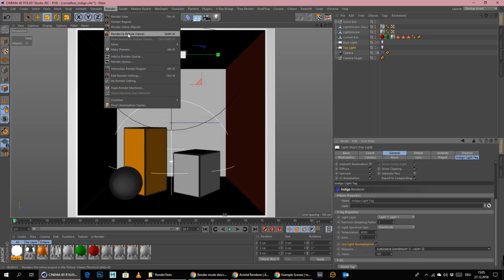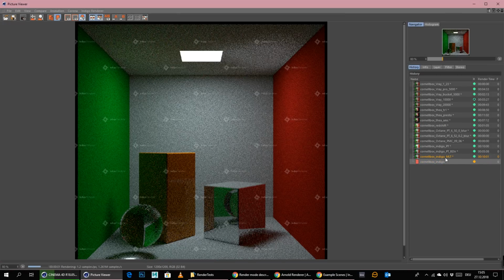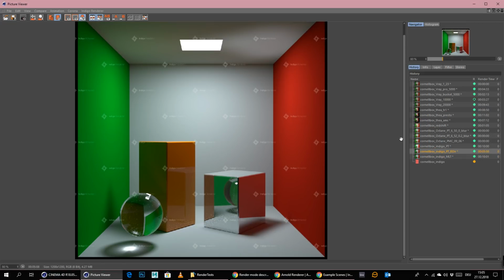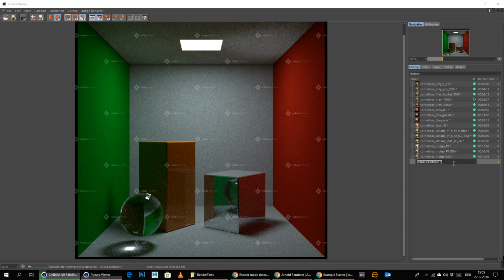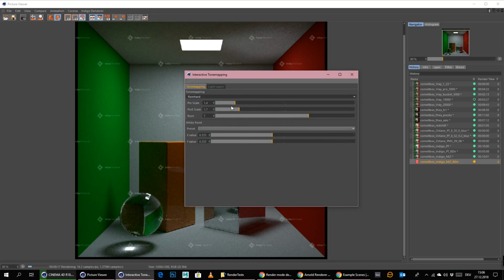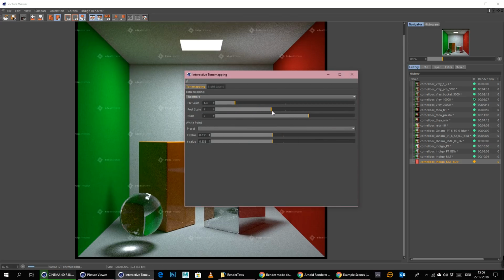This should go way faster, but we will see if we get the same firefly issue like with path tracing and bidirectional. So let's see, MLT BDIR, and let's change the tone mapping here to 4 in the post.